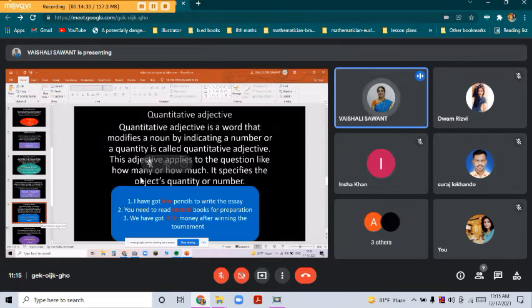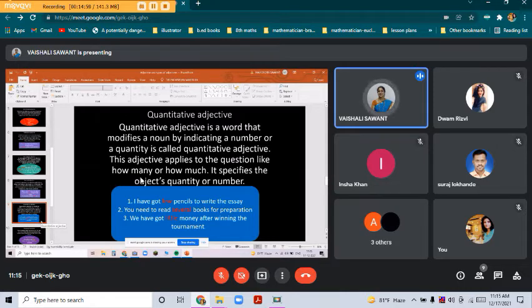So what is the first example? I have got few pencils to write the essay. So I'm having few pencils. I don't know the exact amount, but I'm having some quantity. So few is the highlighted word and it comes in quantitative adjective. Second, you need to read several books for preparation. So in the second sentence, the word several is quantitative adjective. Now what is the third?